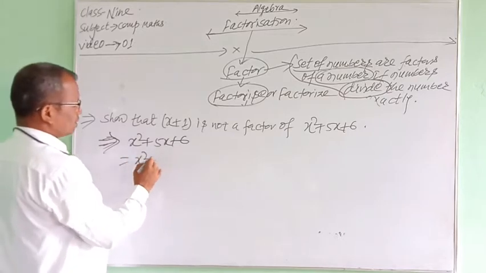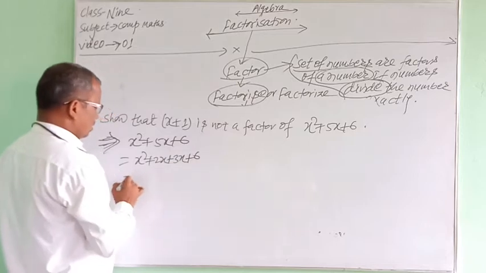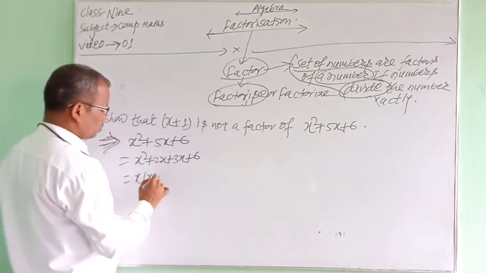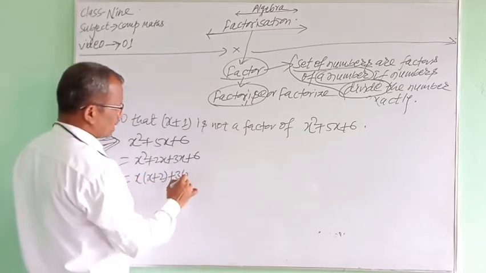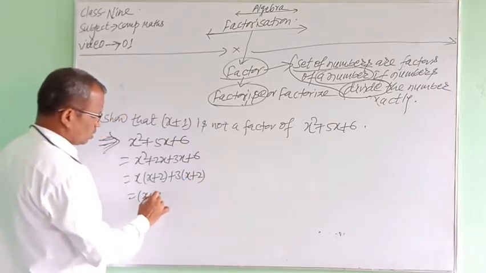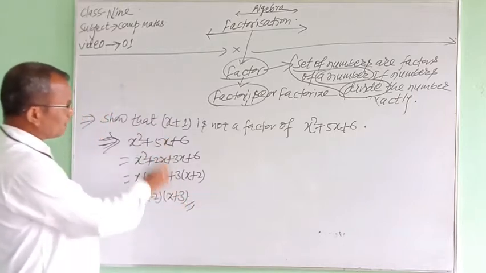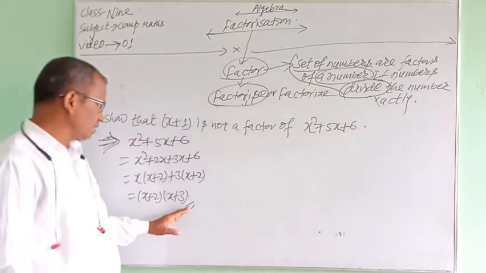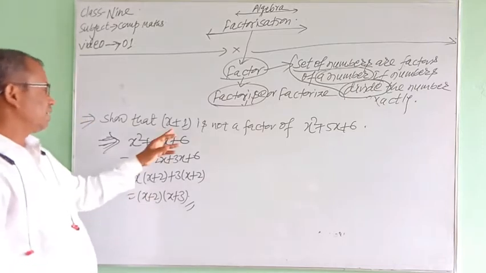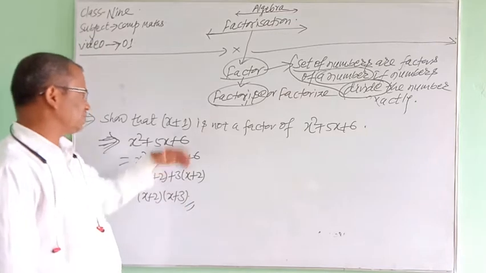That is x square plus 2x plus 3x plus 6, x common, x plus 2, plus 3 common, x plus 2. It gives us x plus 2 into x plus 3. And in the list of these factors there is no x plus 1, and in this way you will say that x plus 1 is not a factor.